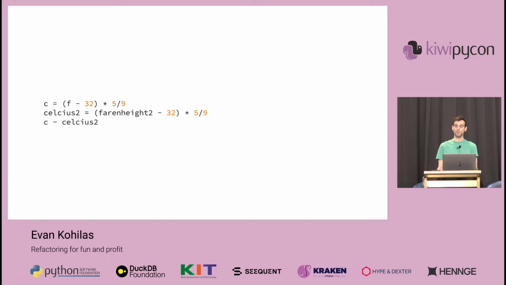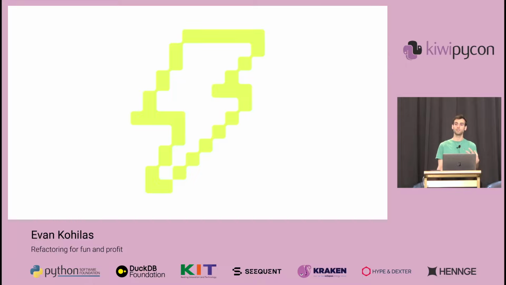But even formatted code like this can still have issues because formatters won't tell us about code smells like problematic naming, like single characters, spelling mistakes like Celsius and Fahrenheit, or unused code like this last line that doesn't save the result anywhere. Or duplicated code, like these two lines that do the same thing just to different variables. But a linter like Ruff will tell us all about these things.